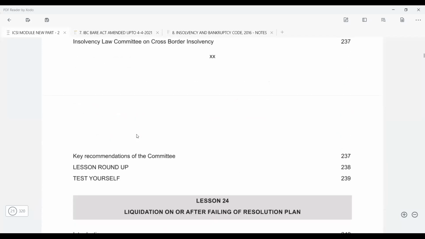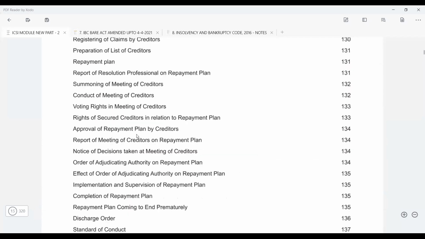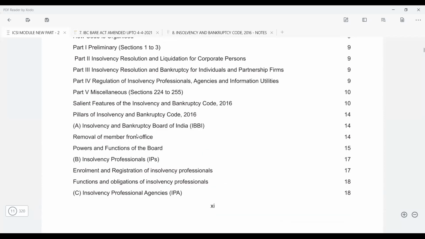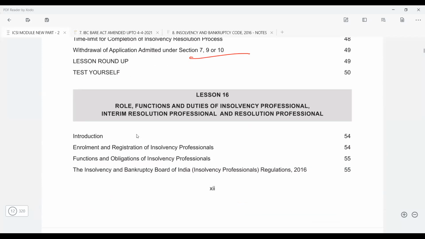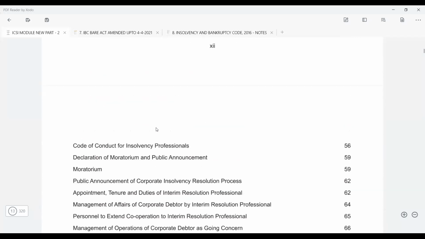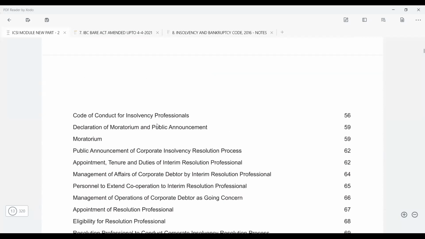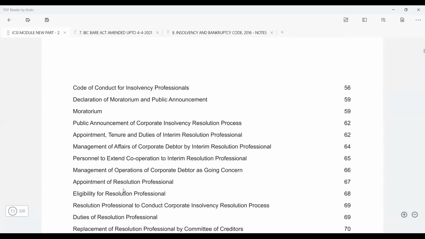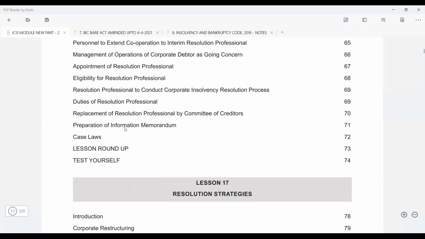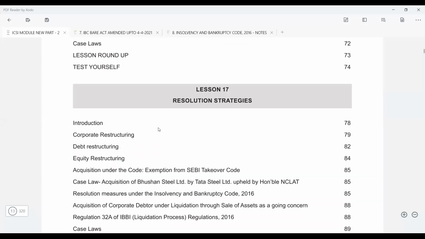And this is all for the IBC as far as the CIRP part is concerned. This part we have already covered. Petitions part we covered. Role and functions, from the notes you just have to cover the short paragraph that I have made. Otherwise it is again the repeated part, like personnel to extend cooperation, management and affairs. I said these are not going to be asked. Appointment of RP, again same. Duties of RP, replacement of RP, this is repeated. Preparation of information memorandum, right?